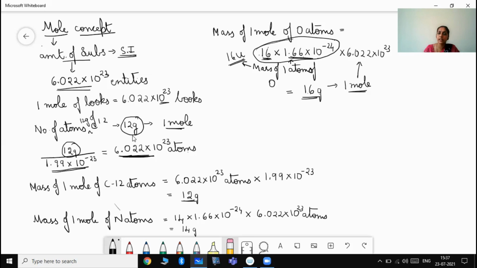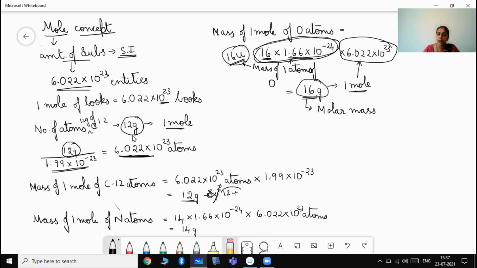and 16 gram is nothing but, when did we get this? After multiplying 16 U with this particular 1 mole number of times, we got 16 gram. So that is nothing but the mass of 1 mole number of times of oxygen atom. So this value is known as molar mass. So you have to know the difference between 16 gram and 16 U, or here 12 gram and 12 U. It is completely different from each other. You cannot say it as or. It is different from each other.